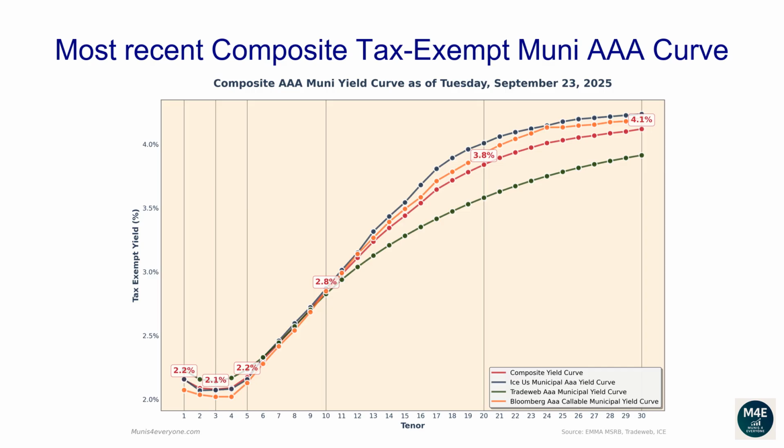The one-year composite tax-exempt yield is 2.15%. The two-year yield is 2.09%. The 3-year yield is 2.08%. The 5-year yield is 2.17%. The 10-year yield is 2.85%. The 20-year yield is 3.84%. The 30-year yield is 4.12%.